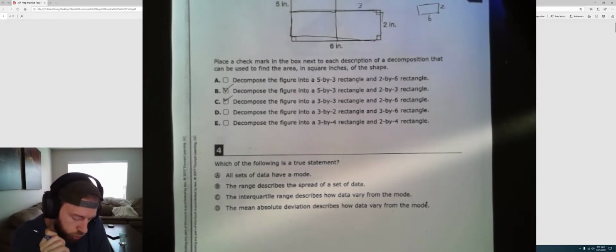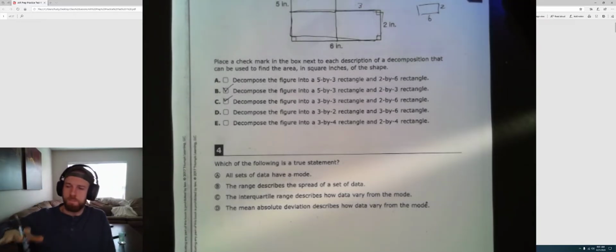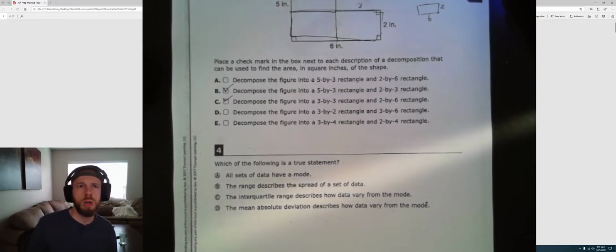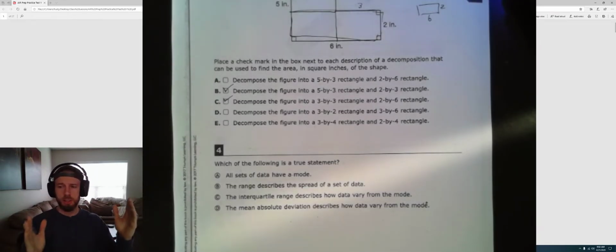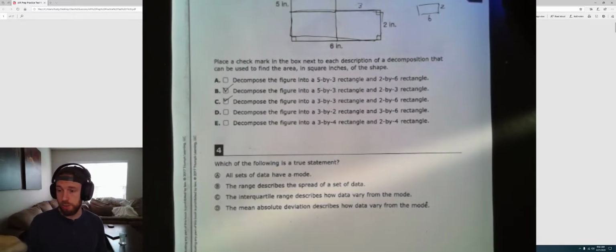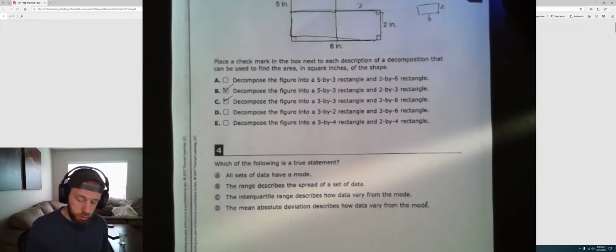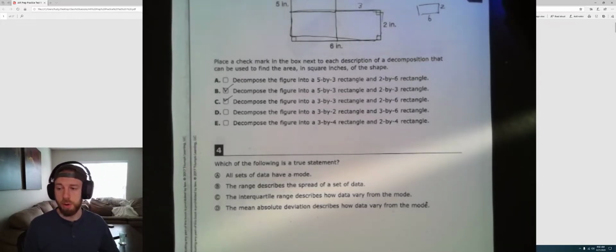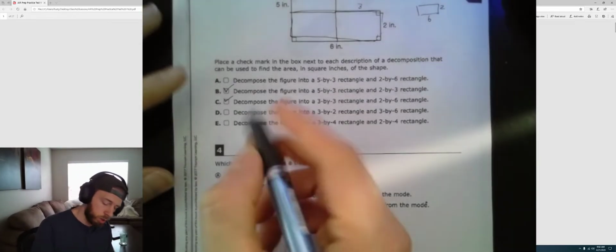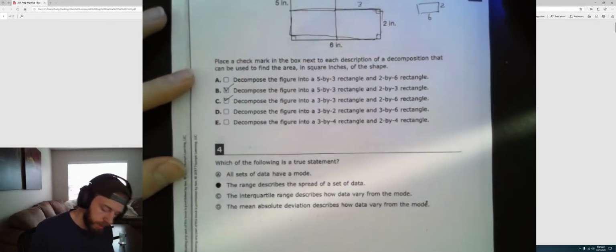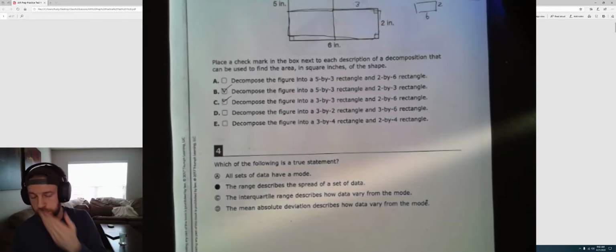C, the interquartile range describes how data vary from the mode. Does interquartile range have to do with mode? No, it doesn't. Mode is the number that shows up most often, and our interquartile range is the distance between Q1 and Q3. So those don't have anything to do with each other. D, the mean absolute deviation describes how data vary from the mode. Again, mean absolute deviation does not have to do with the mode. Mode is a measure of central tendency. Mean absolute deviation is a measure of variation. So D is a bad answer as well. Our answer that we're looking for here is B. The range describes the spread of a set of data.